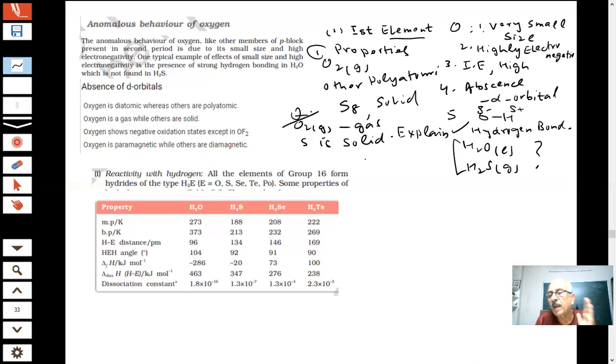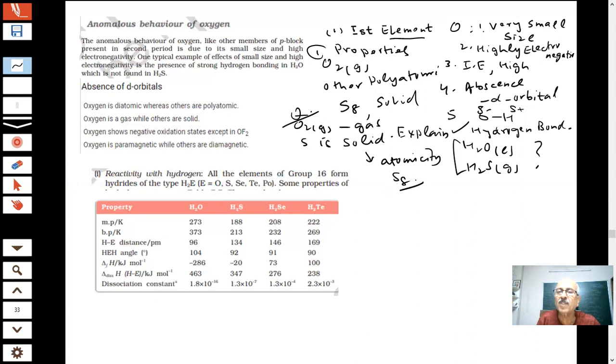Inorganic questions mean you give some reason to explain it. Sir, because oxygen has weak van der Waals forces, it exists as a diatomic gas, whereas sulfur's atomicity is 8. Oxygen's is 2, sulfur's is 8, so it is a big molecule.